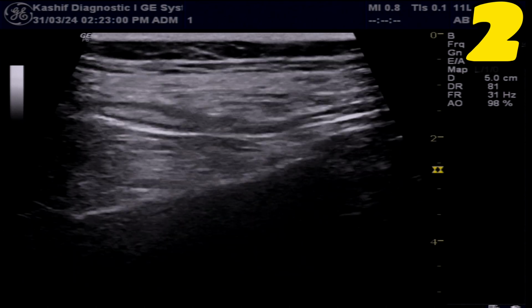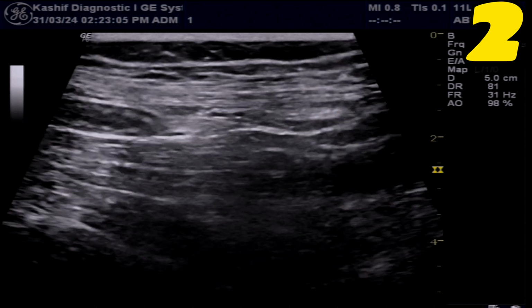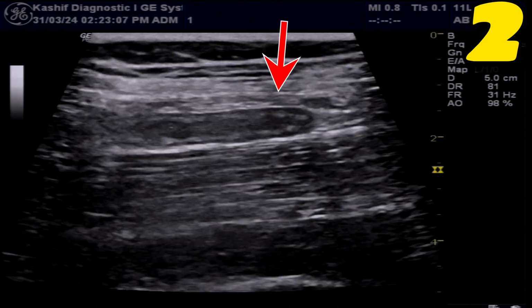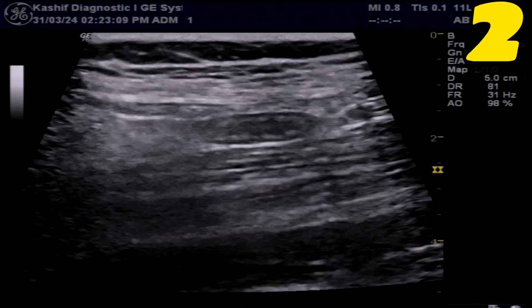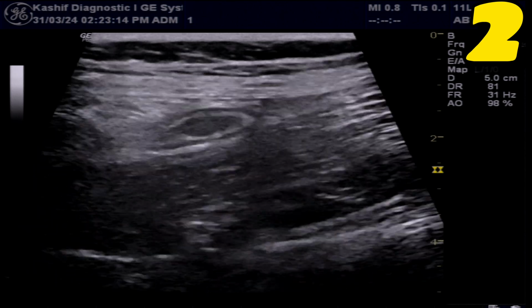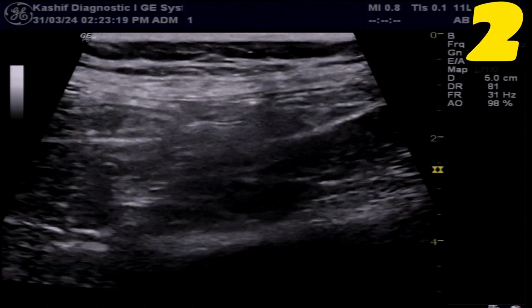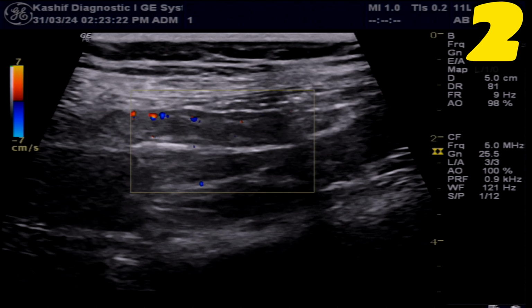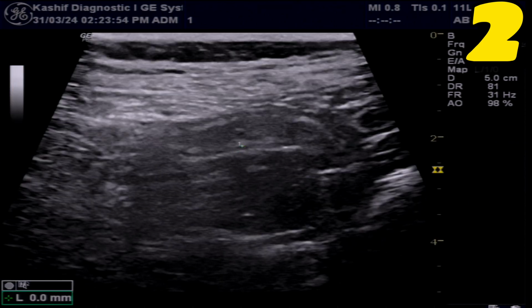Now this is the second patient. Again we see a long elongated thick wall bowel segment and one blind end is visualized. This is non-compressible, no movement seen. There is increased vascularity in the wall. As compared to the previous patient, the cecum in this case is not thickened or inflamed and there is no free fluid. Its AP diameter is 6 millimeter. These are the early signs of acute appendicitis.